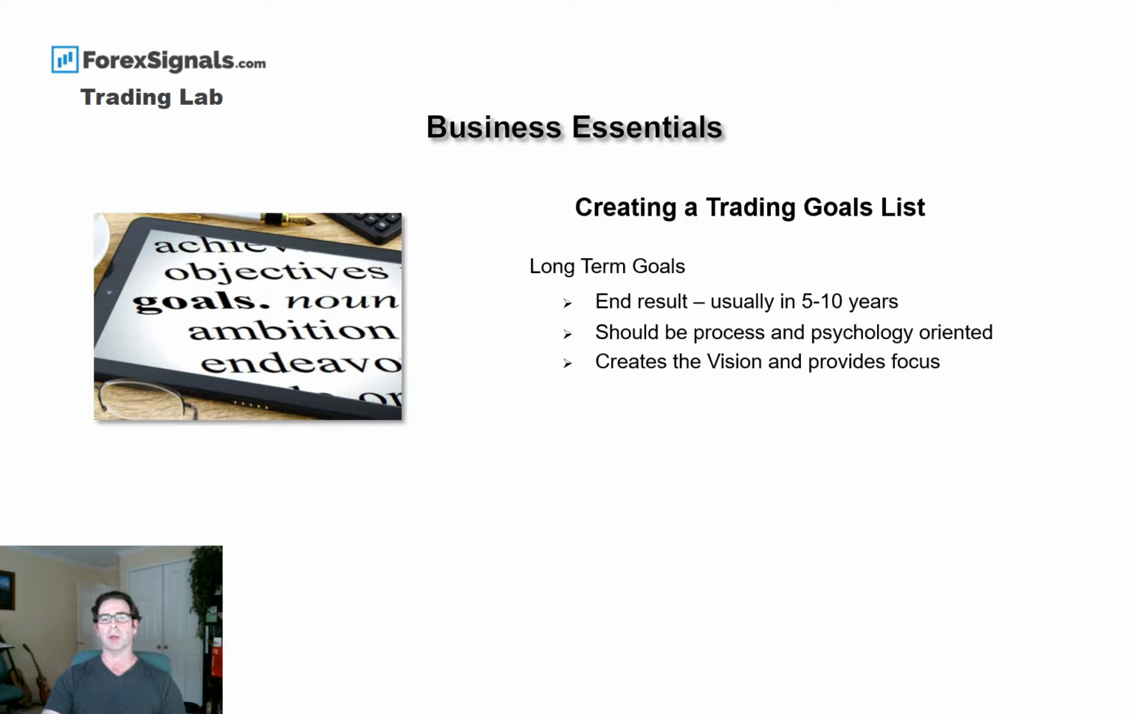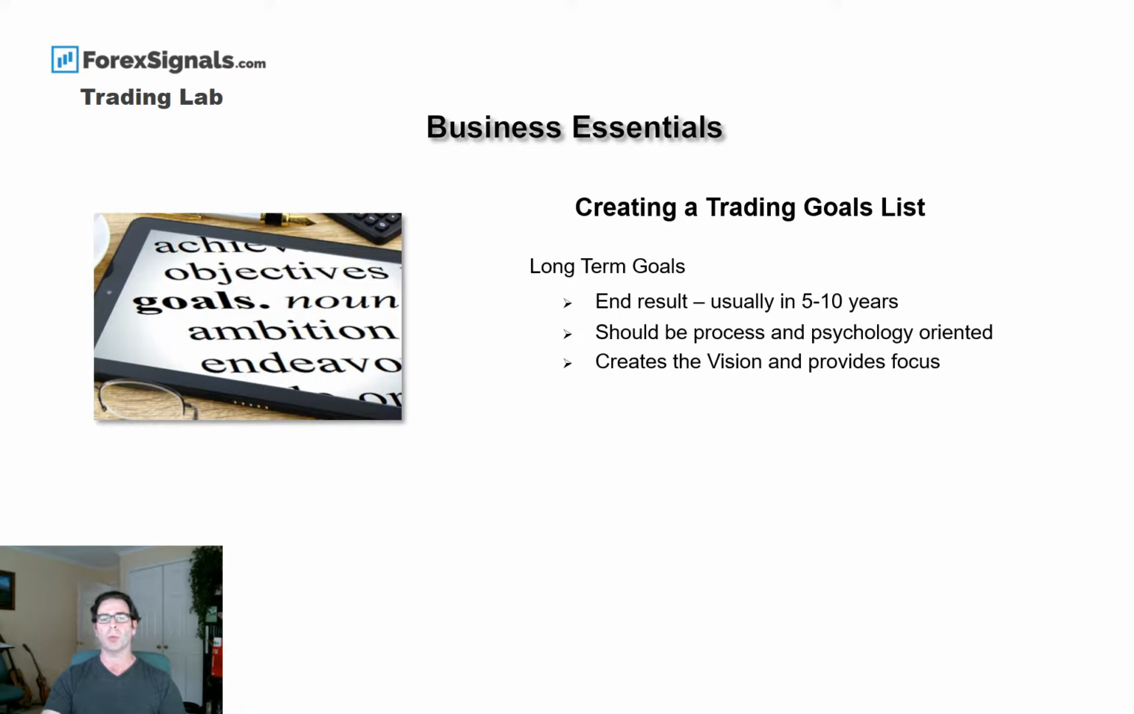Let's work through an example. The example could be that we want to be a private trader that works from home and trades 4 to 5 hours a day, trading the currency markets. That is our end result. So it's one broad, brief summary. What this needs to be is the end result, which usually is in 5 to 10 years.